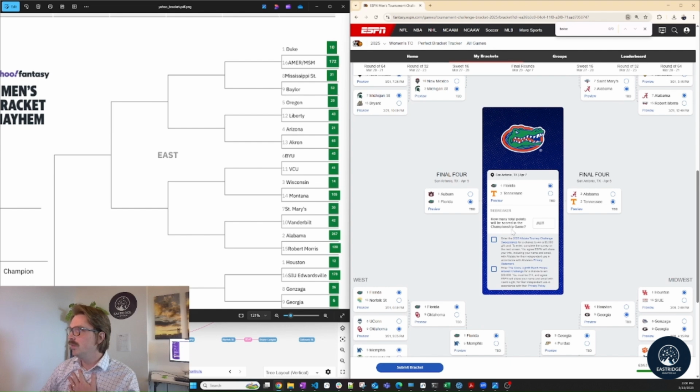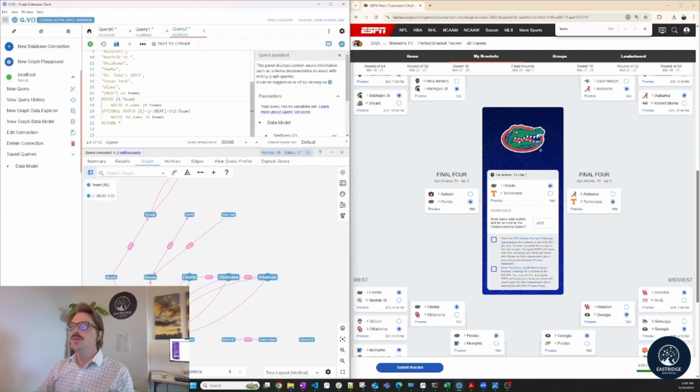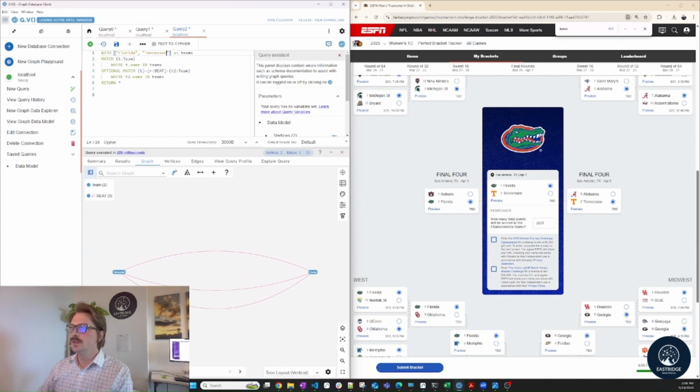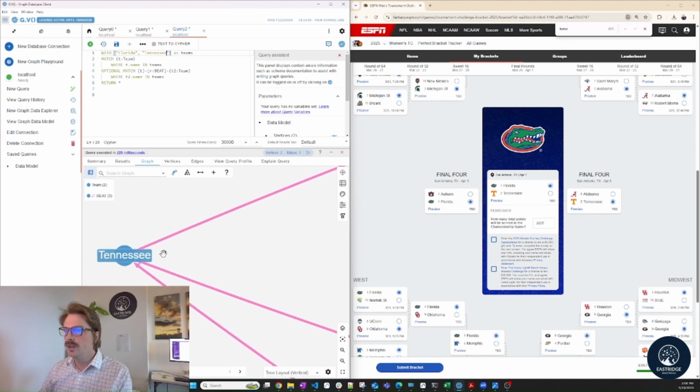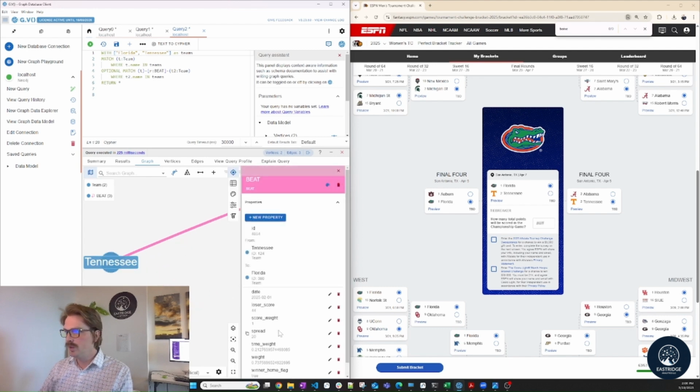Put in Florida. How many points will be scored in the championship game? That could be another question that we ask the graph. So let's look up Florida versus Tennessee. Okay, these two teams have played a couple of times, 3 times to be exact. It looks like Florida beat Tennessee twice. Tennessee beat Florida once. The spread was 20 points when Tennessee won.